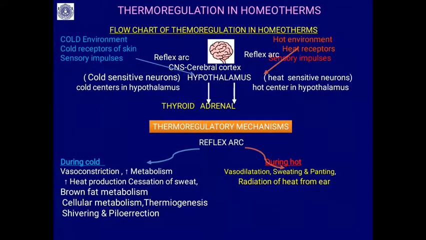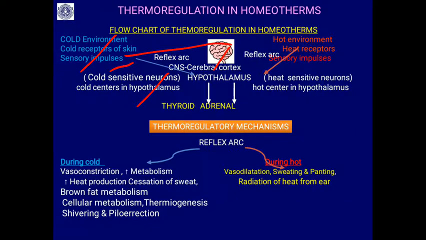So, this I have shown again here with the reflex arc. What happens when there is a cold environment: the cold receptors of the skin send sensory impulses. The sensory neurons present on the skin sense and communicate to the brain, that is, to the hypothalamus region. There are 3 cold centers located in the hypothalamus.